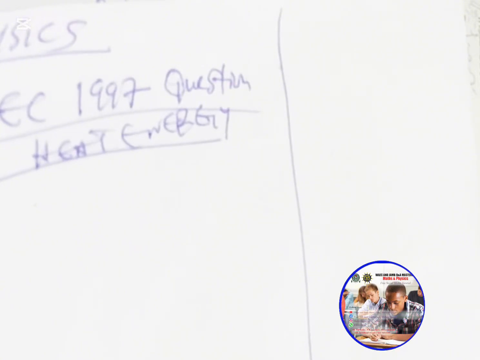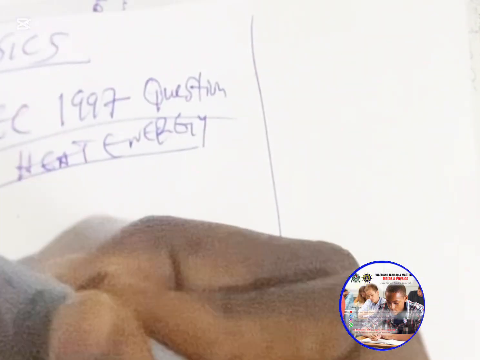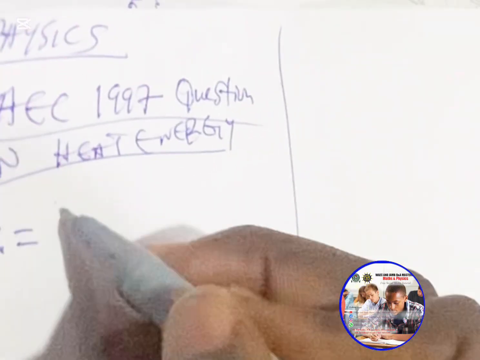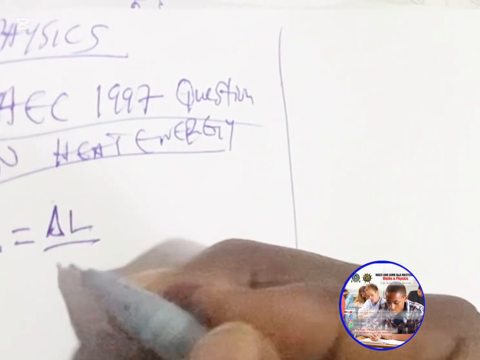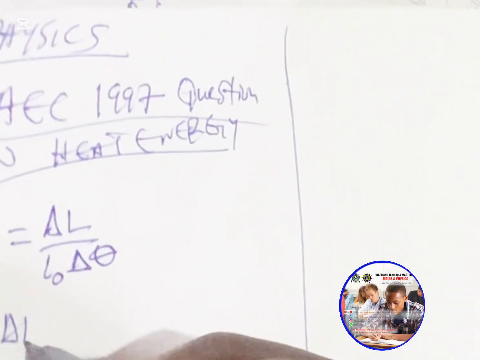So we will have the original length and the new length it has expanded to, and also the original temperature and the final temperature. All this must be there. Therefore, we say linear expansivity is equal to change in length over original length times change in temperature. And don't forget that change in length is equal to what?